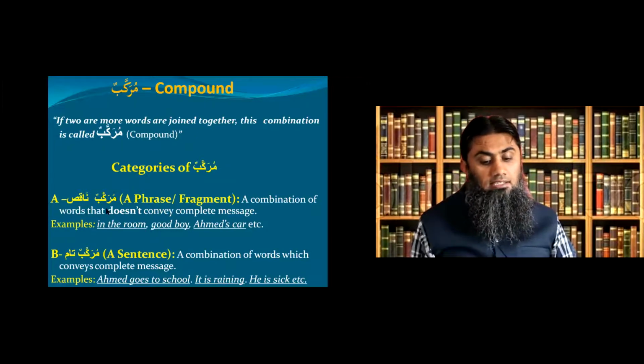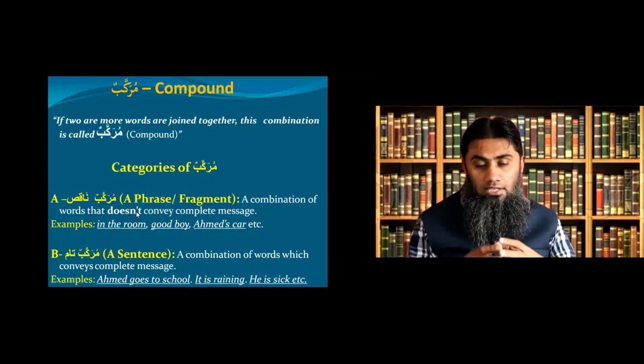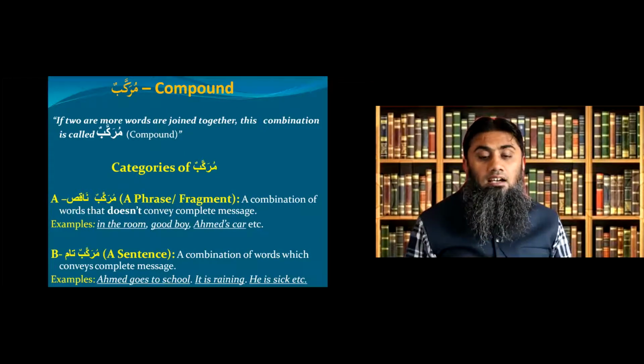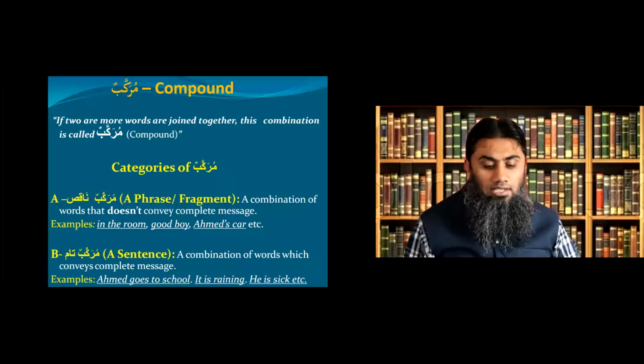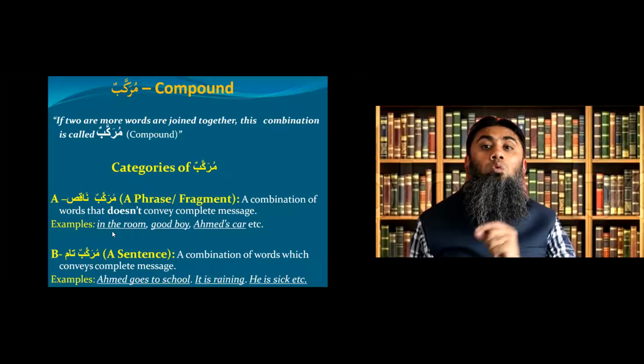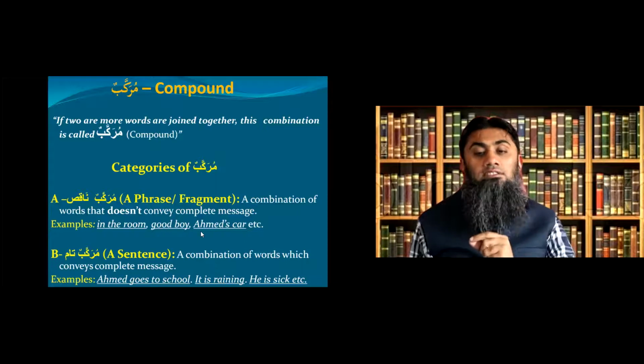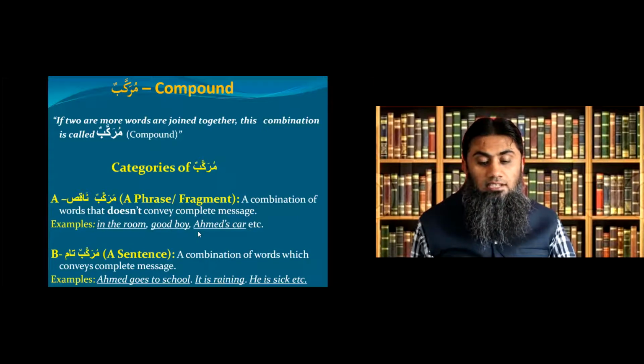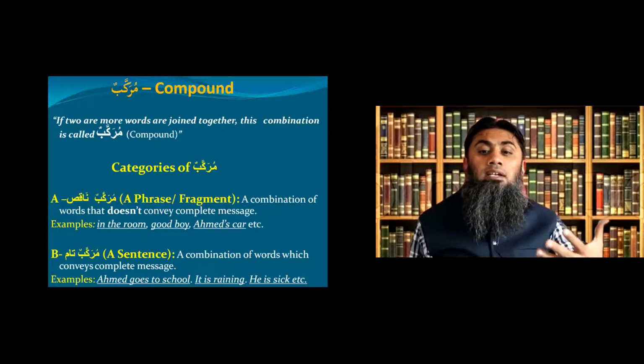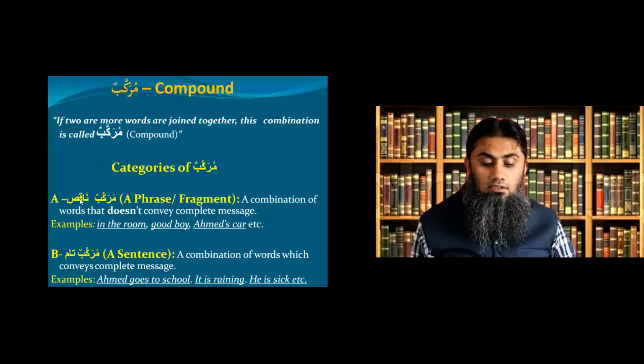Now category A is murakkab naqis, which means a phrase. And what is it? If we have more than one word together, but they are not conveying any message. For example, if I say in the room, or good boy, or Ahmad's car. As you can see in all of these three examples, we have more than one word, but these are not conveying a complete message. We call them murakkab naqis. Naqis means incomplete. The actual English word is phrase.